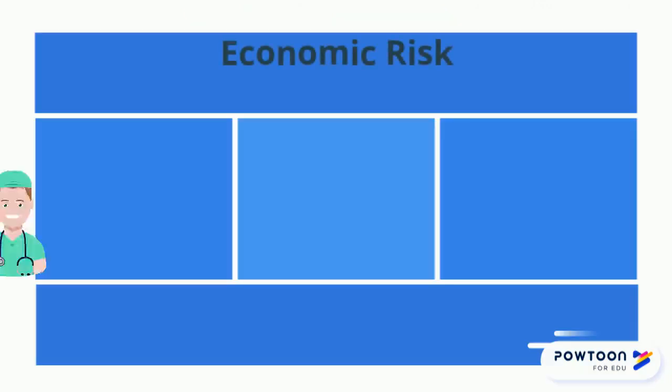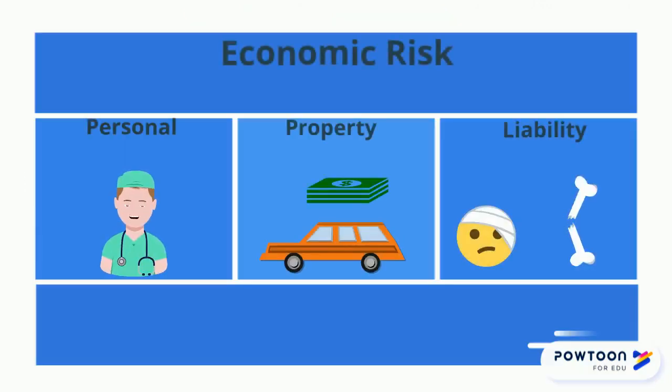An economic risk can result in financial loss. There are three categories of economic risk. The first is personal. This can result in poor health or well-being. The second is property. This may be the loss of money, vehicles, or buildings. Liability is the harm or injury to others.